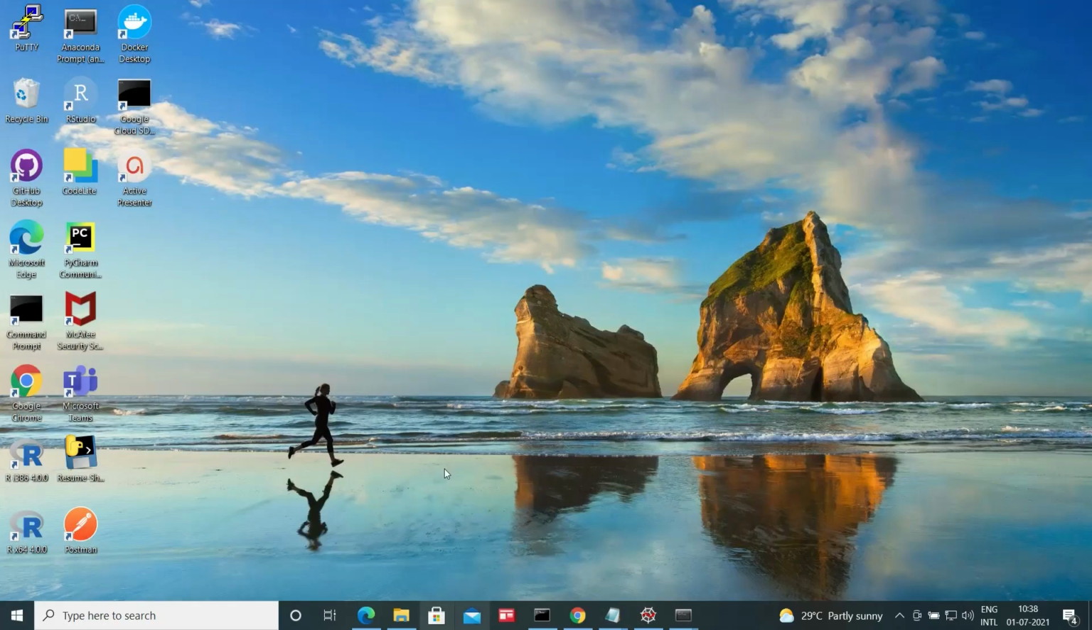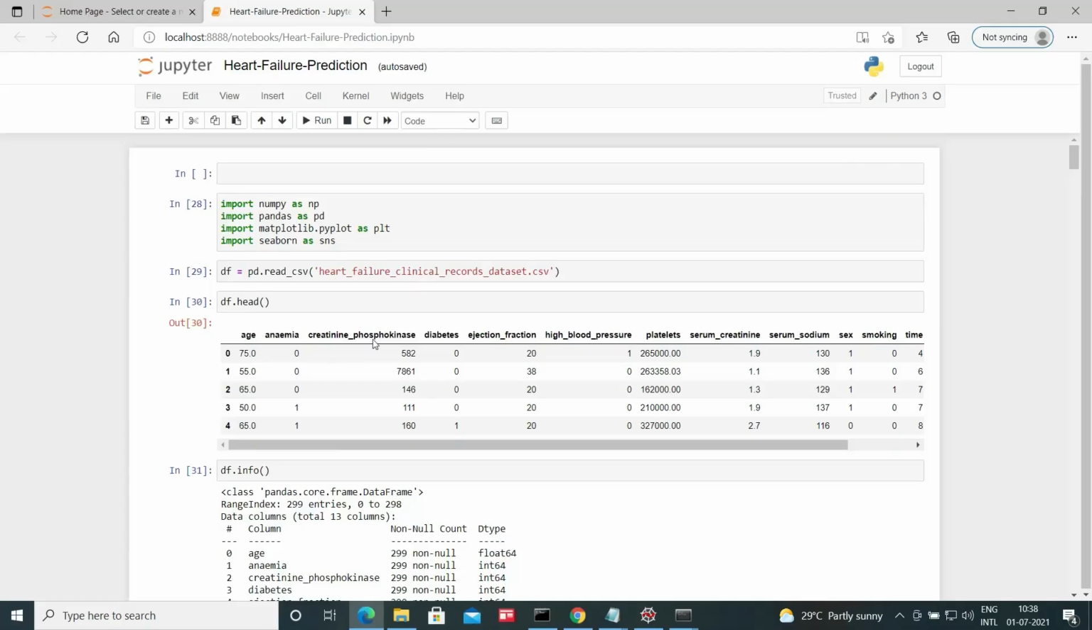So now I'll switch to Jupyter Notebook and I'll show you step by step what has been done. This is our research environment. Right now I am in Jupyter Notebook. So first we are importing all the required libraries, NumPy, Pandas, Matplotlib, Seaborn, etc. Then we are reading the CSV file, the original CSV file.